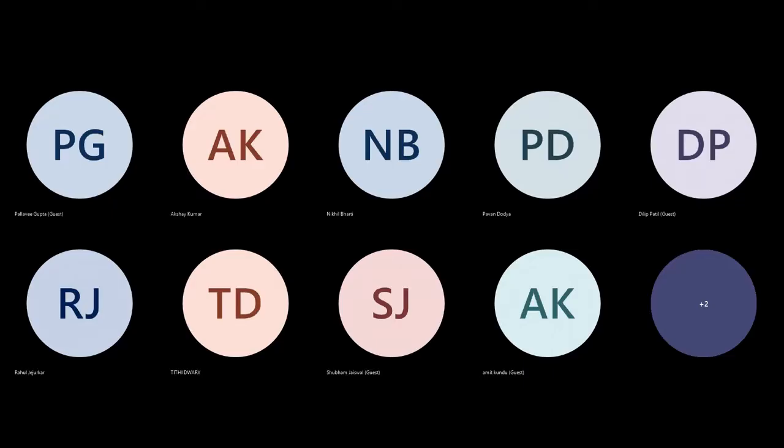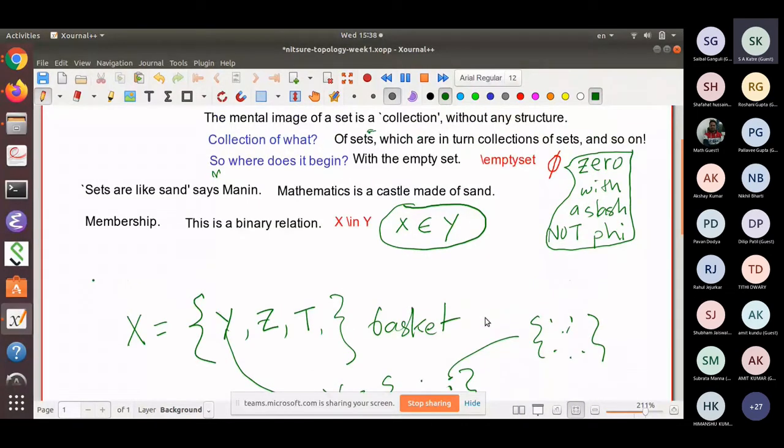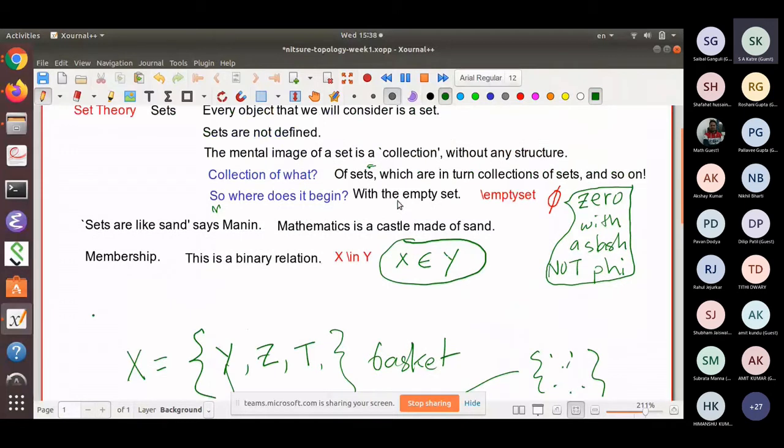Now, if I look at this Y itself is a basket. And inside are the members of Y. And each one of these members is itself a basket, and it has other things. So where does it all start? It starts with the empty set. The empty set is where it all begins.